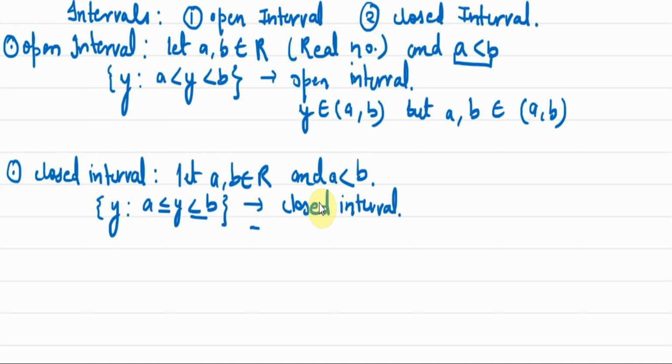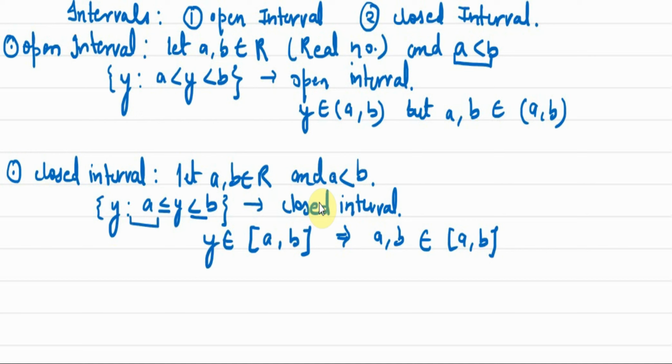It is denoted by the square bracket A comma B. That means, which implies A comma B is contained in this interval. A comma B belongs to this interval. Also, y belongs to a comma b. इस सेट का क्या मतलब हुआ?